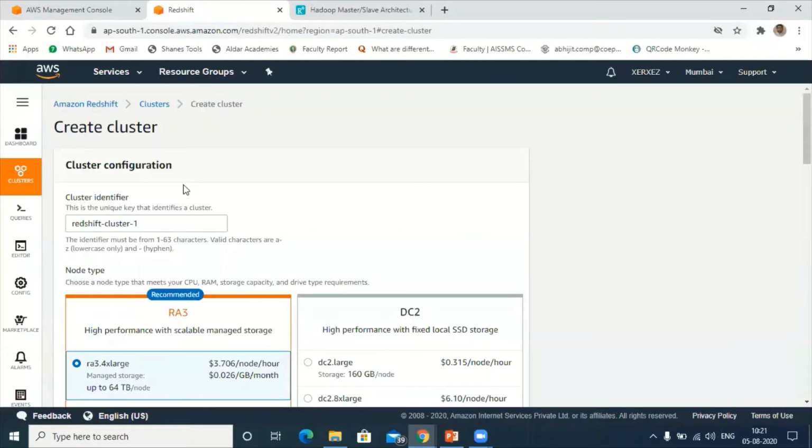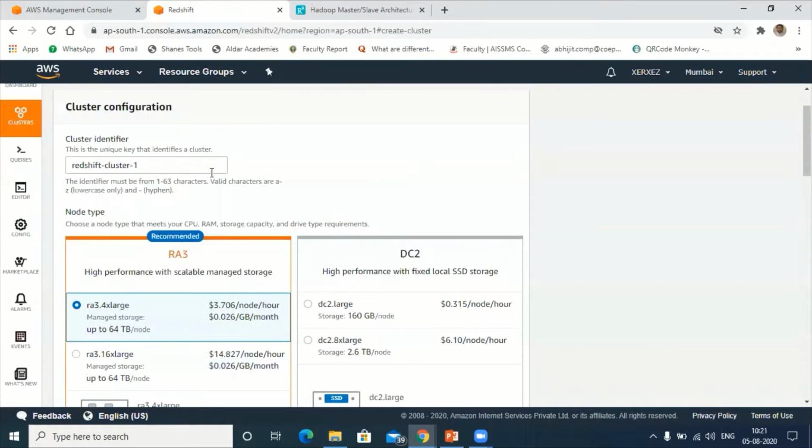Here, first, the cluster identifier, as I told you, is nothing but the name. It should be between 1 to 23 characters. So let's have redshift test or demo. Let me check: demo redshift cluster, a Redshift cluster for demonstration purposes.